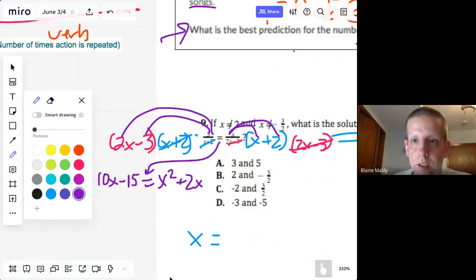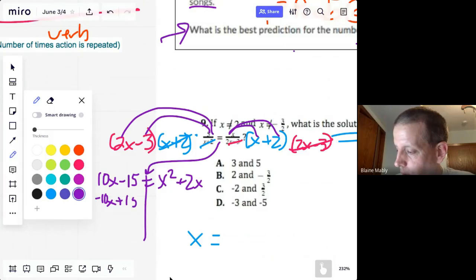So now, okay, I have a squared. So that means quadratic formula maybe, or maybe factoring. But for factoring and quadratic formula, cancel and balance won't work because I have a squared and an x separated. So I have to get one side to equal 0. So I'm going to cancel 10x and 15.